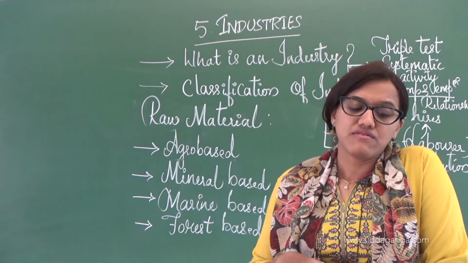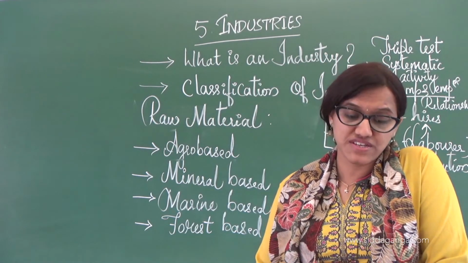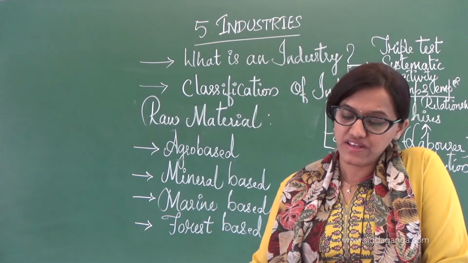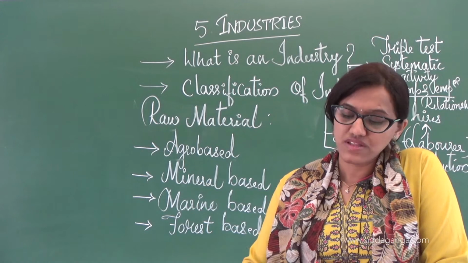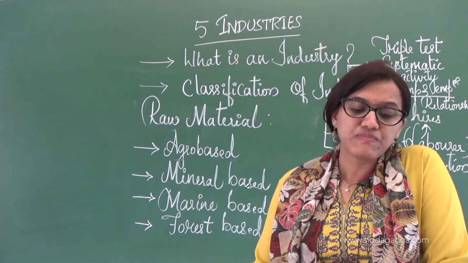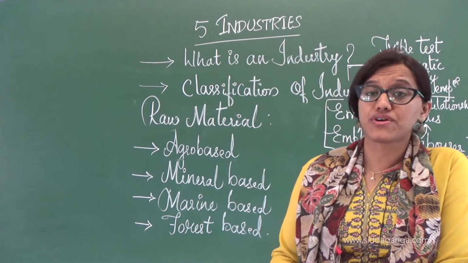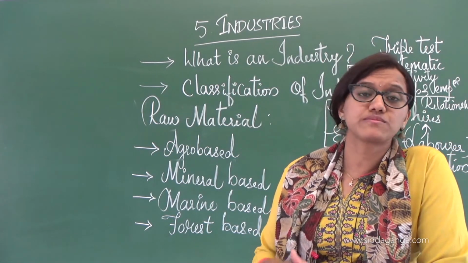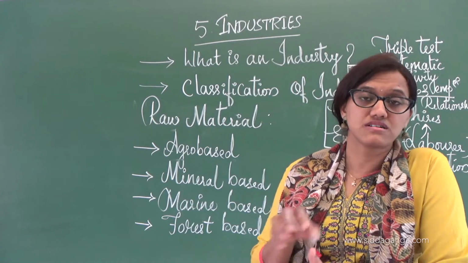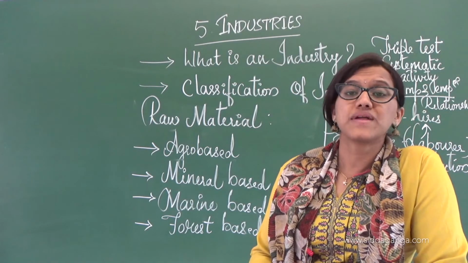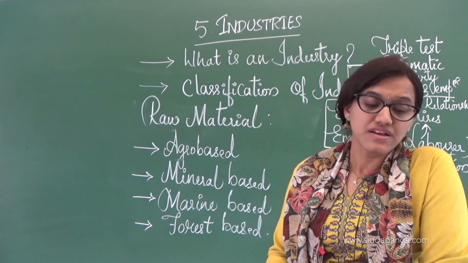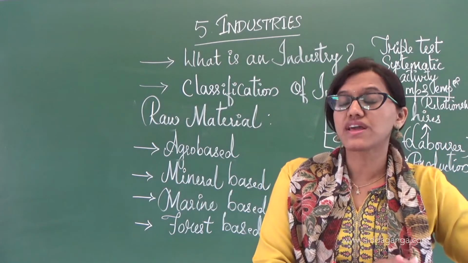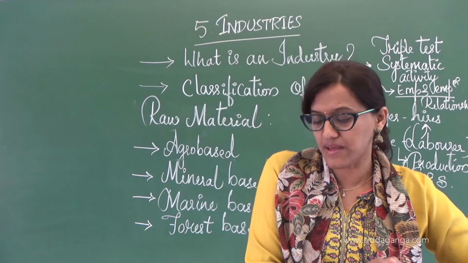For example, food processing units, vegetable oil, cotton textile, and even dairy products. You might have visited a dairy, or you can see Nandini milk parlors, where you have all the dairy products. Leather industries can also be considered as an example.